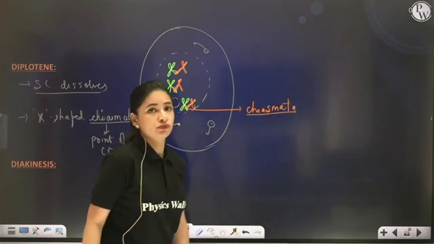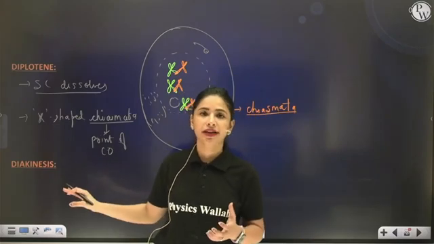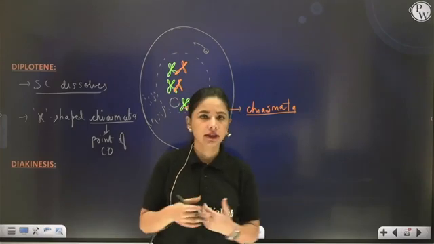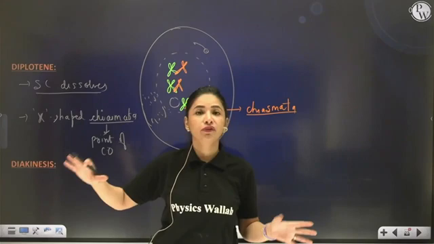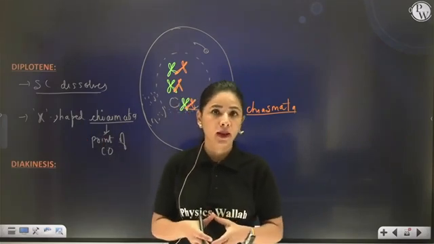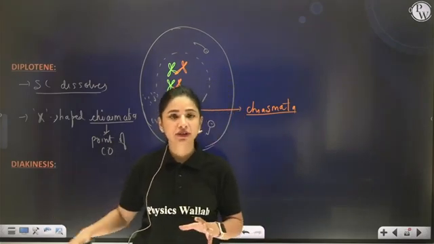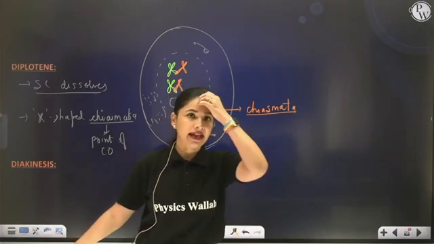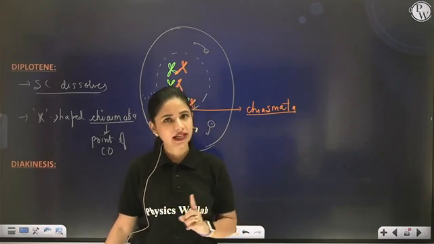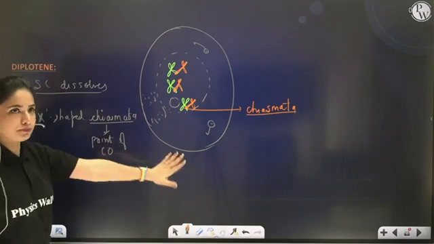In oocytes of some vertebrates, meiosis I proceeds up to this diplotene stage, and then it gets suspended for a few years, and it becomes the longest phase of prophase I. Diplotene is one of the longest phases of prophase I in oocytes of some vertebrates, where the cell division gets suspended at this stage, and in that case this stage will be known as dictyotene. Correct? But now we are moving ahead. We are not going to suspend our class. So this is about diplotene.